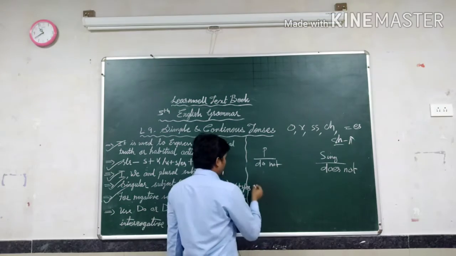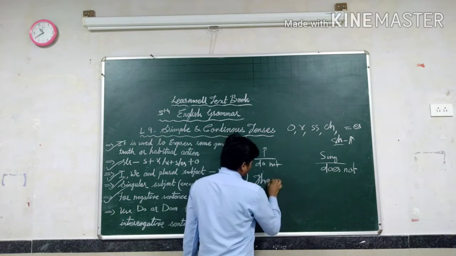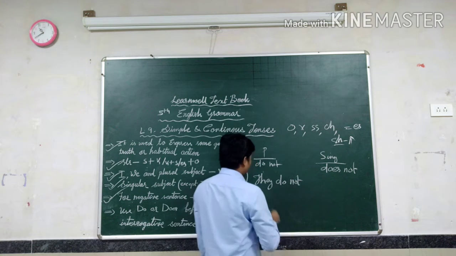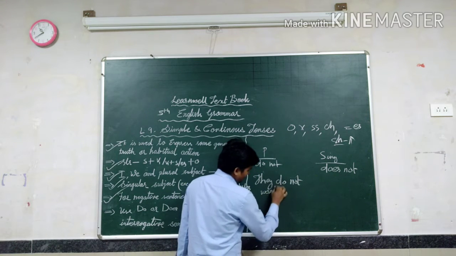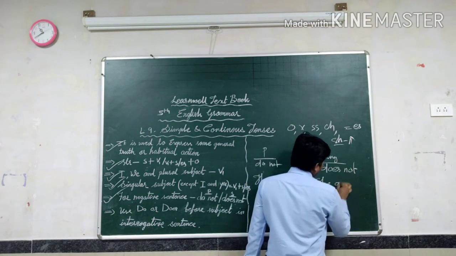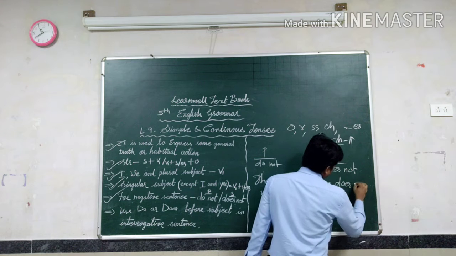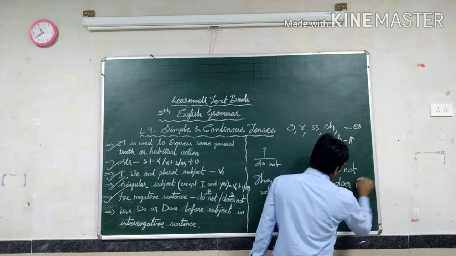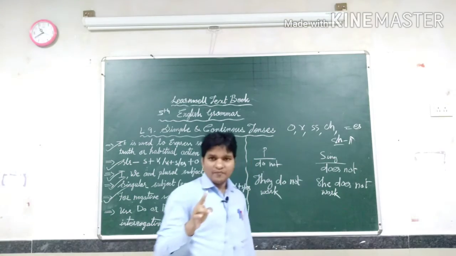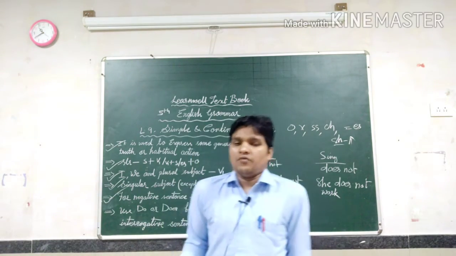Okay, so for example, they do not work. The same way, if I write an example here, she does not work. Are you understanding what I am saying? Suppose she is not working.